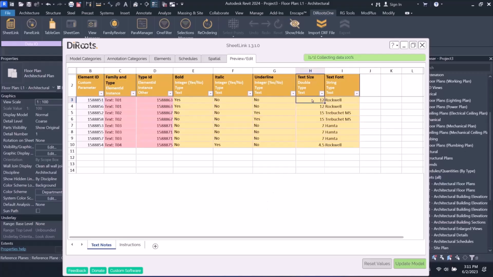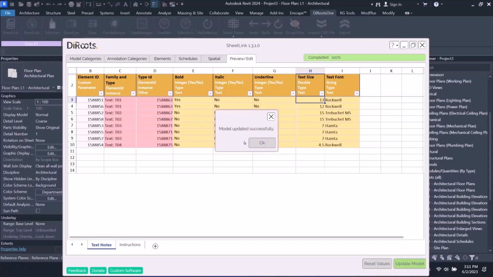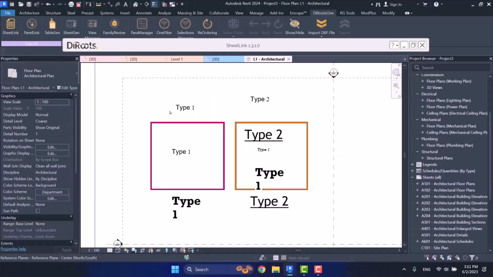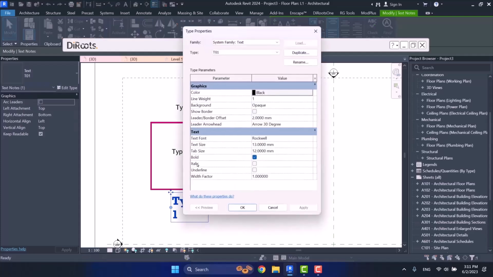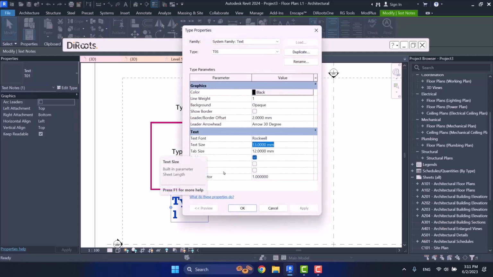Now here, I change its text size from 12 to 13. Is that right? Which one did I change to 13? T01. Text size is among type parameters. And here I have chosen all its type parameters. So all my T01, their text size must change to 13. Here I choose Update Model, and I come back here. My T01 is this one. I come to its edit type, and as you see, its text size is changed to 13.